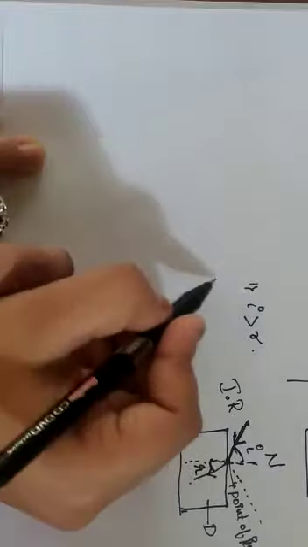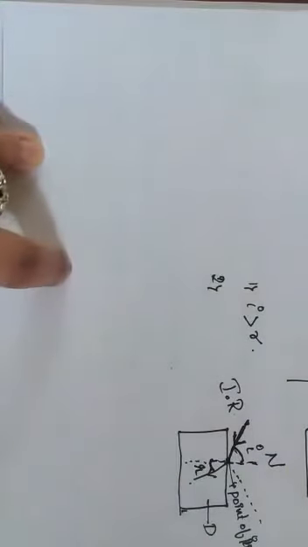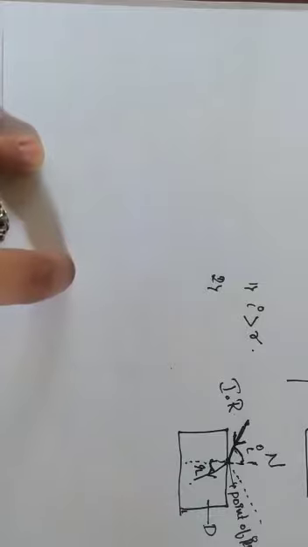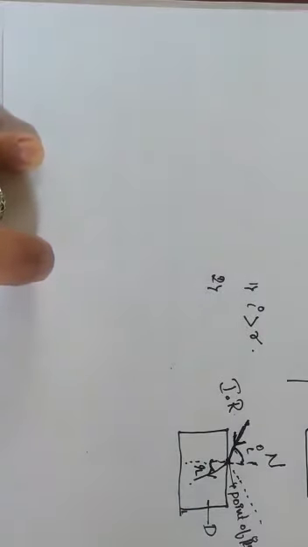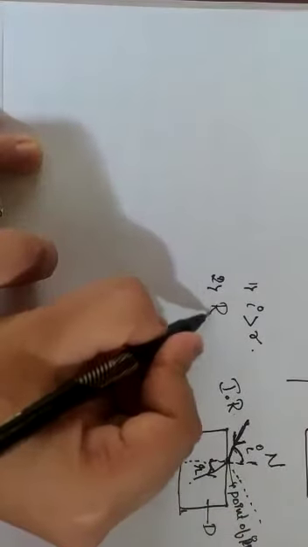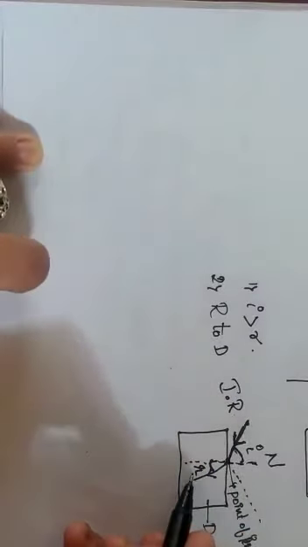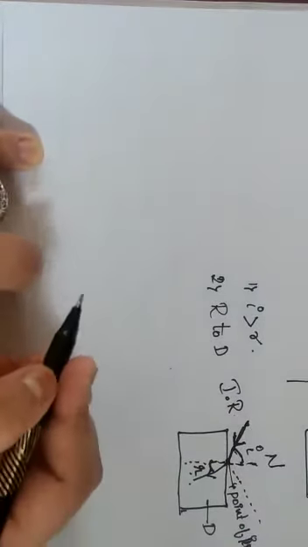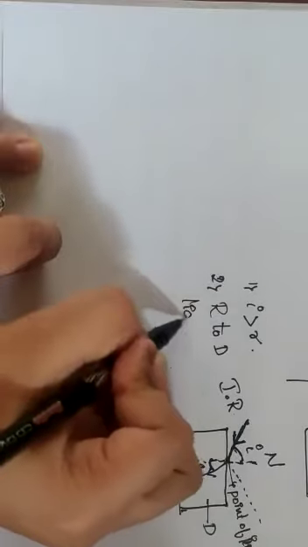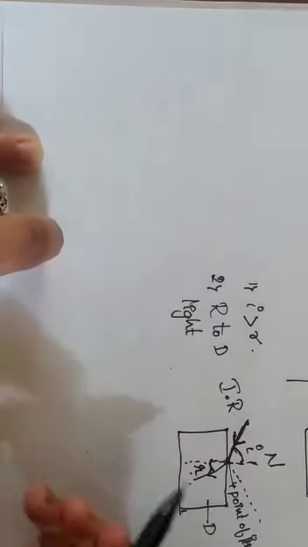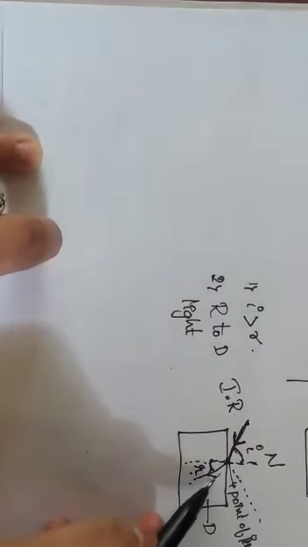In that case, you can conclude that in refraction, angle of incidence is greater than angle of refraction. Next, when light is traveling from rarer to denser medium, you can see this is the rarer medium and this is the denser medium. Light bends towards the normal. See here, light should go here, isn't it?